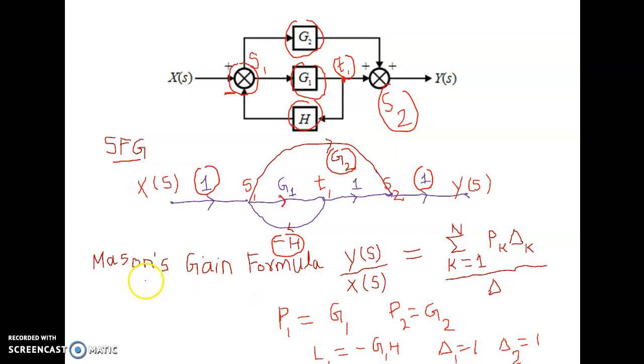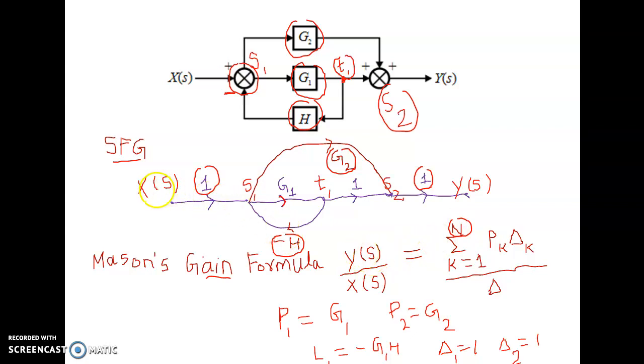Now, using Mason's gain formula, we can find the transfer function. The formula is the summation for k equal to 1 to N of P_k into delta_k divided by delta, where N is the number of forward paths. So let us find the forward paths here.